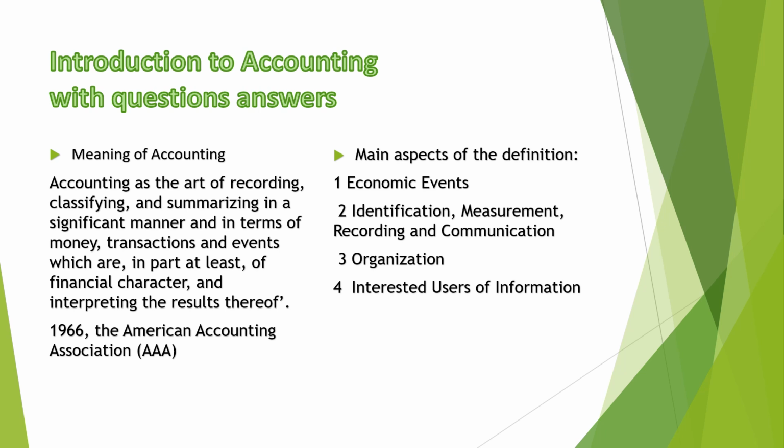And what are the main aspects of the definition? Here we can analyze the definition. By analyzing, we get that there is an economic event, or we can say transactions, which can be measured in terms of money. Next is identification, measurement, recording and communication. Third, this is done for a specific organization, and there are some users who are interested in the information. They may be the owner, manager, creditor, banker, government or researcher.